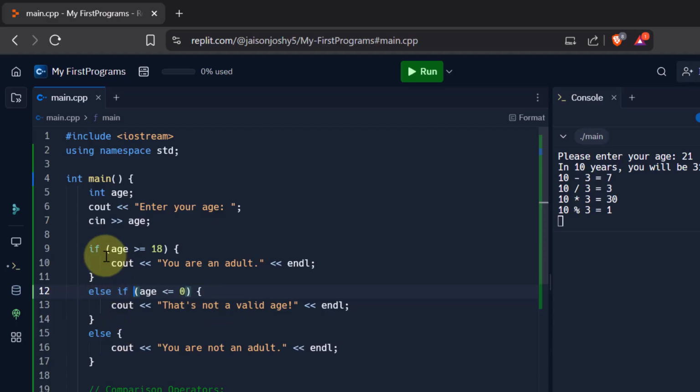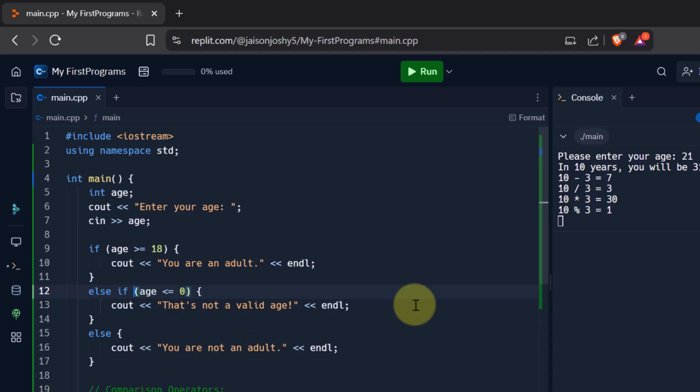Now this happens if this is not true. Now what if this is also not true? If this is also not true, it would go to the final else statement and it will print you are not an adult. So when would it come to this else? It would come only if these two are false. So we will come to this else part only when these two conditions fail, and we print you are not an adult. Okay, now if any of the conditions was true, let's say if this was true, then we print you are an adult, and then it would break from this conditional statement. It will not go to this else if and else part. And if this was false, it would come to this part, check it, and if it is true, it would print this, and it will not come to this else part. That is how it works.